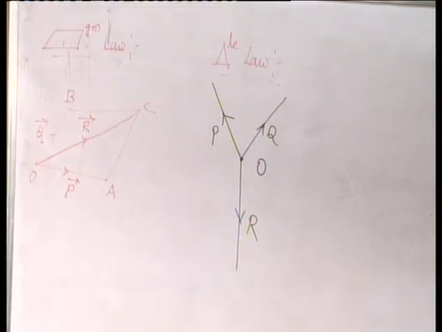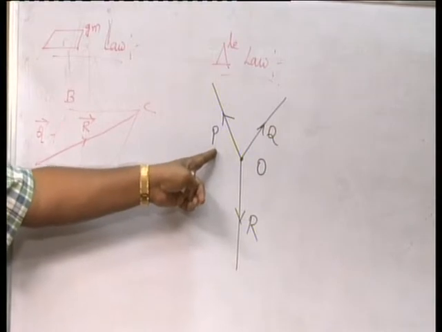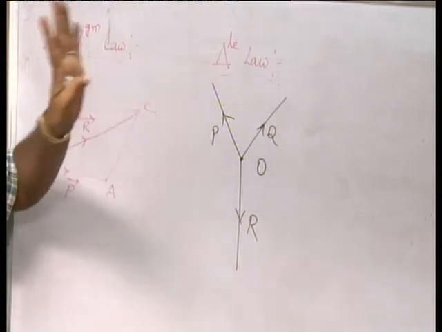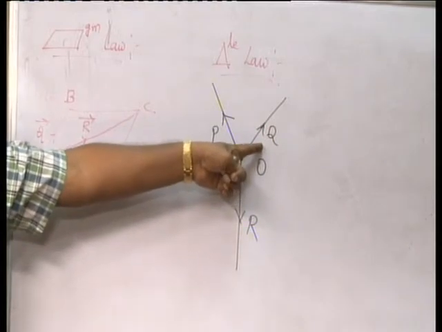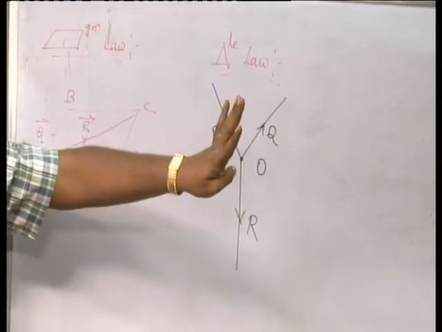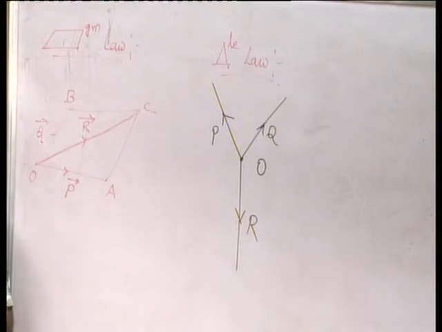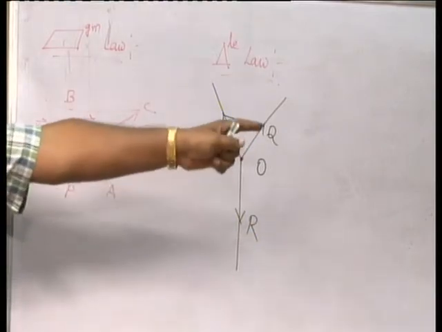I mean, you can represent the force P with its magnitude and direction by one of the sides of a triangle. Similarly, Q can be represented vectorially by another side of the triangle, and the third side can also represent R vectorially in the same triangle.